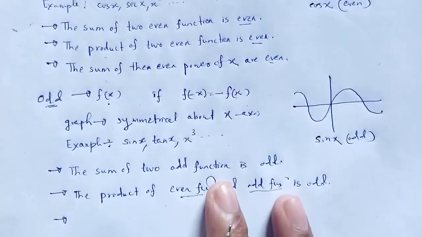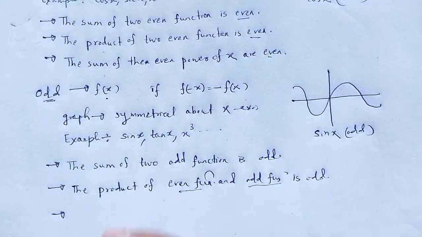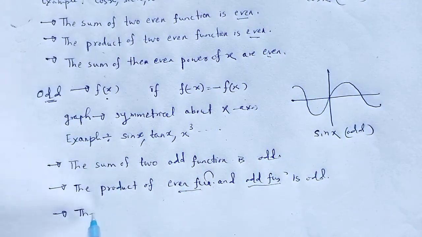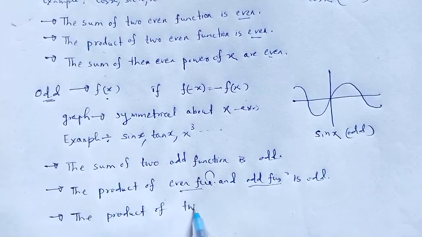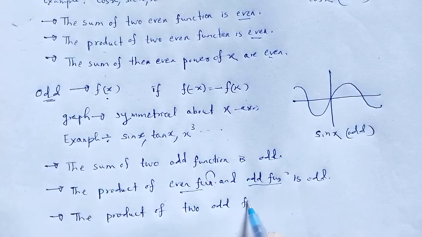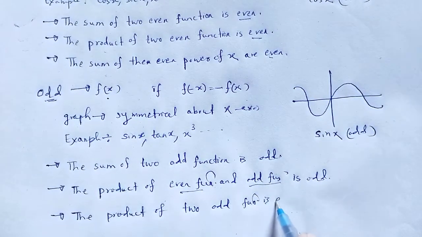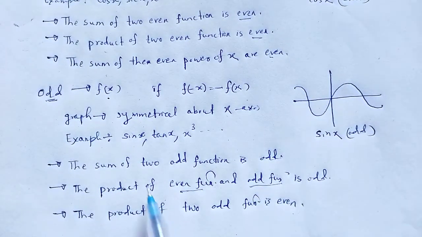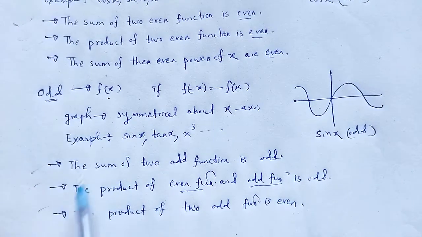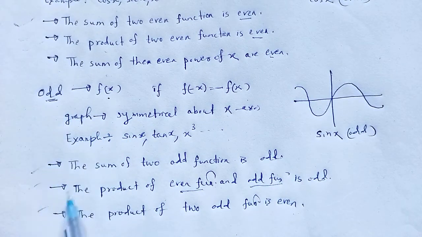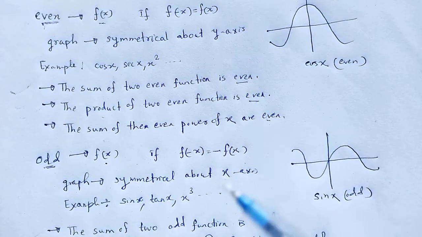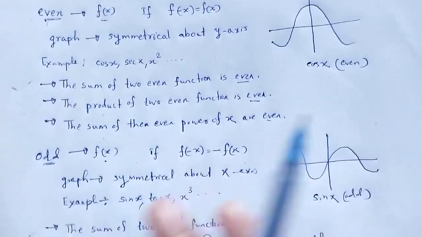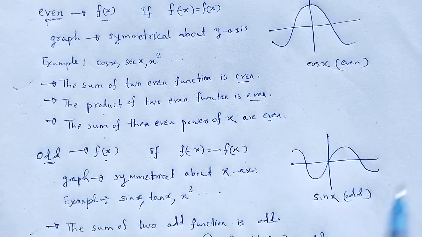And another condition: the product of two odd functions is even. These are the possible cases for odd functions. This is a brief view regarding how we say a function is either even or odd.